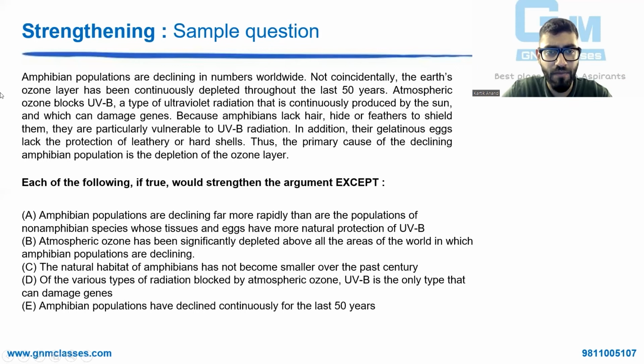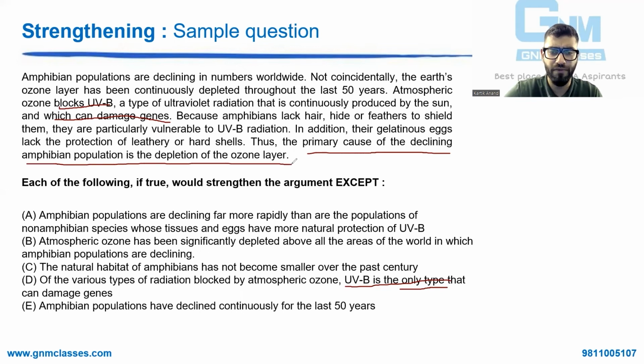Okay? Why is that? Why does it have no concern? Let me tell you. हमने इसमें क्या बोला? हमने बोला है ये UVB है, ये UVB can damage genes. Okay, so this is the same thing that is written here, UVB that damages genes. What is the thing that is added? That it is the only type. Now if UVB is the only type that damages genes, or is it not the only type that damages genes, उससे मेरे last argument पे कोई फर्क नहीं पड़ता. Absolutely zero difference.